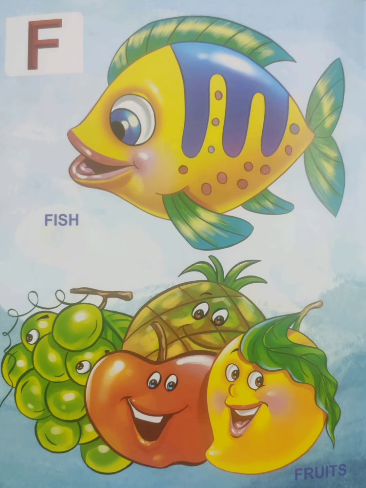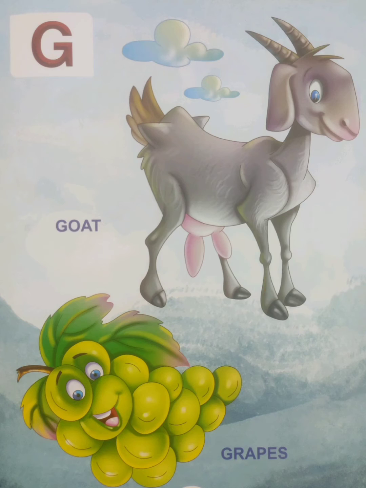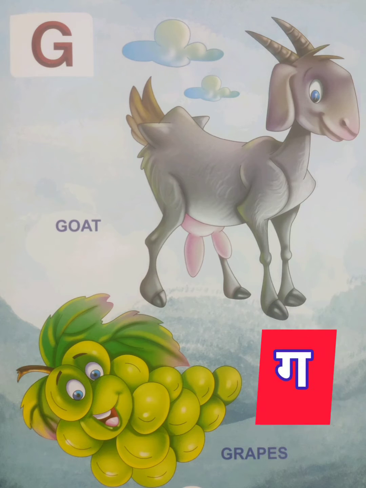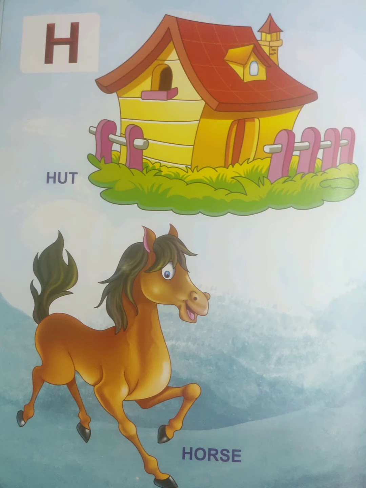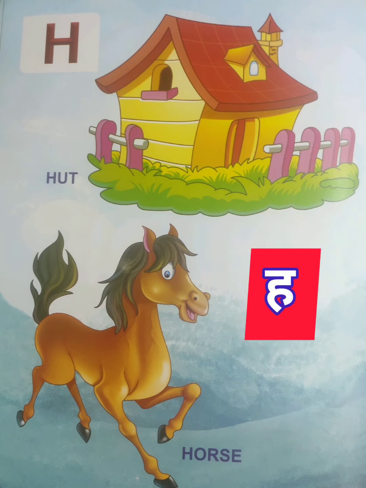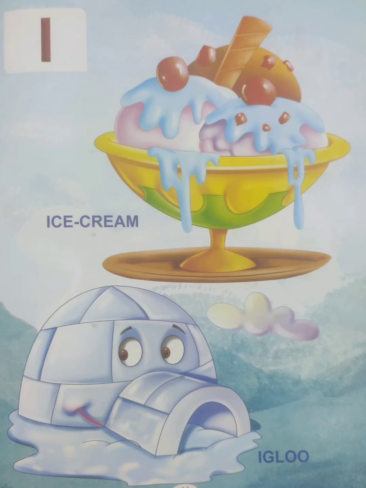F for fish, F for fruits, F, F, F. G for God and G for grapes, G, G, G. H for hut and H for horse, H, H, H.